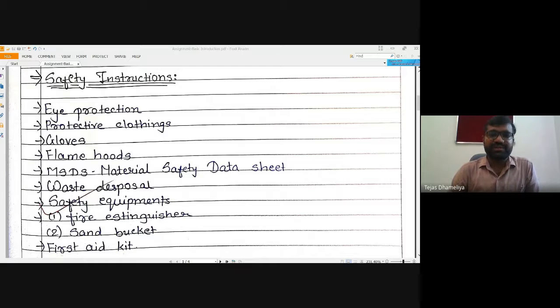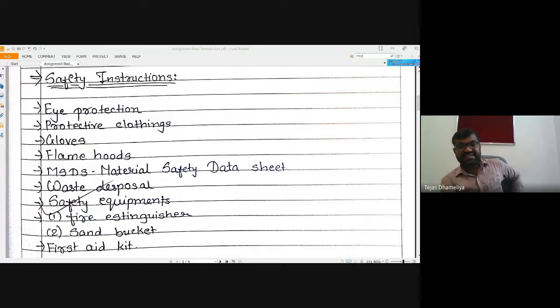That is not in your requirements, but many times, for all kinds of chemicals, each and every chemical has this MSDS, Material Safety Data Sheet, which lists the safety precautions: how one should handle the chemicals, what precautions one should take care of, and what precautions to take if someone is exposed to a chemical.